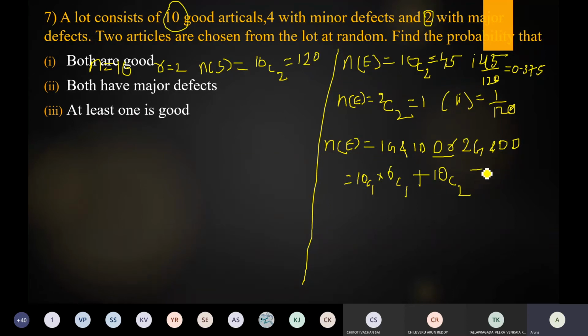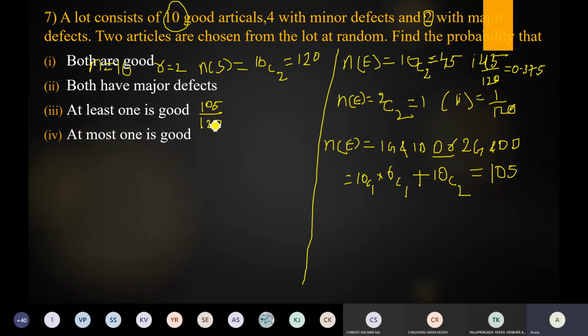And what is this answer? 10C1 is 105. What is the probability here? Answer is 105 by 120. So this is the third one answer. Okay. Next, coming to the fourth one.